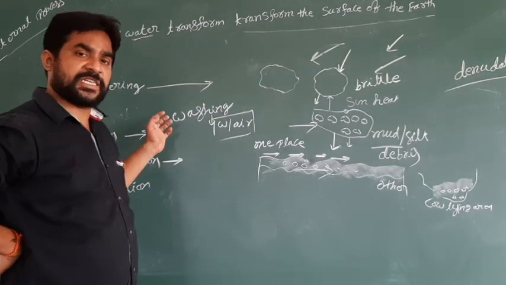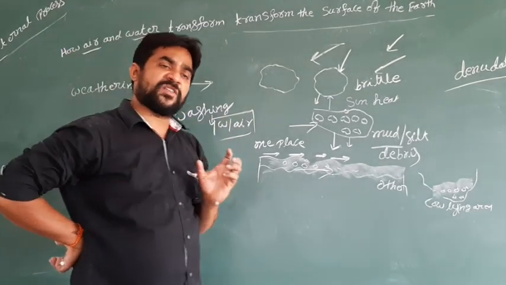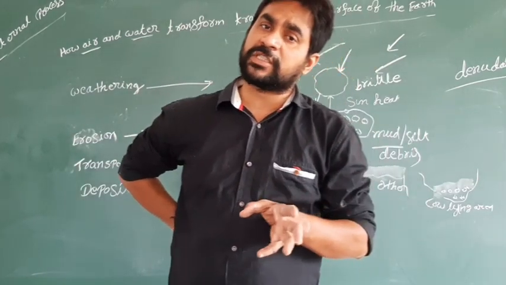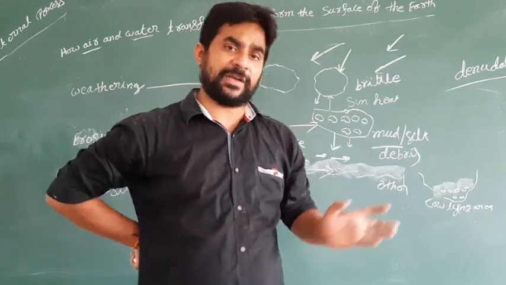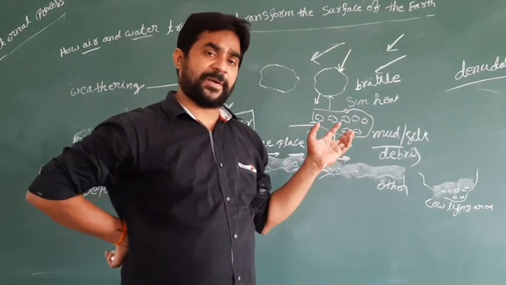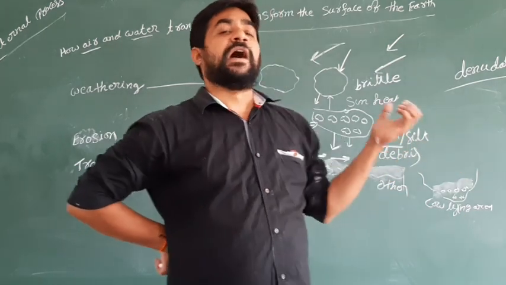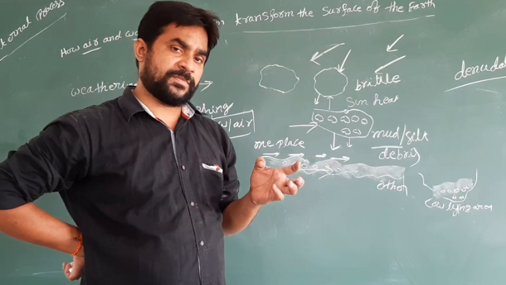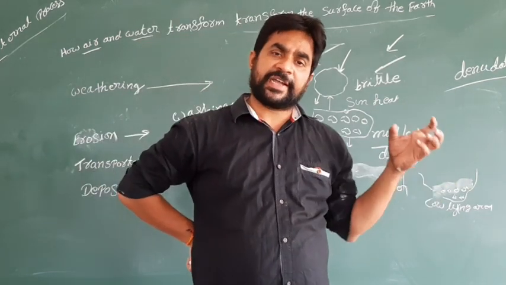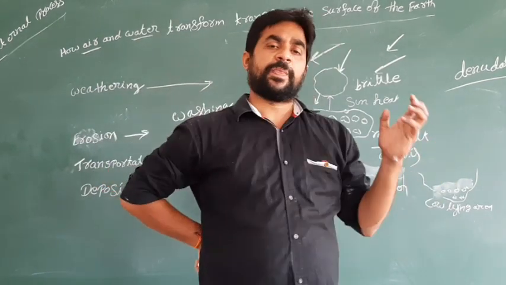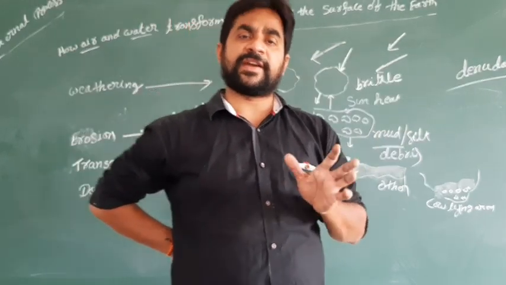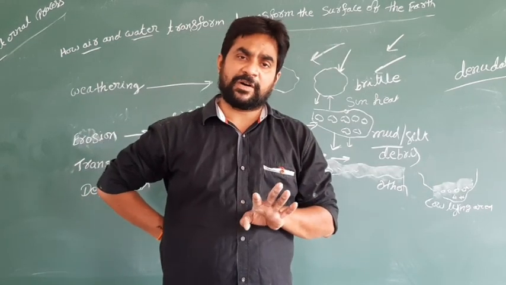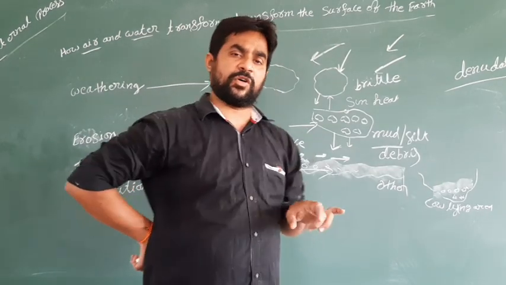In the first stage of weathering, because of high temperature and low temperature and the involvement of water in the form of rainfall, the rock is going to be spoiled because of chemical reaction, and the rock is going to become brittle, which means spoiled. If you have any doubt, you can take the rock and break it. The color on the top of the rock is different and the color inside is different. That is possible because of weathering only.